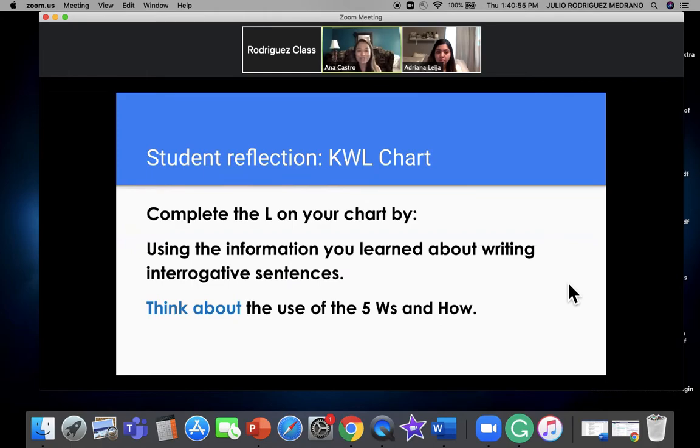Alrighty, so we're going to reflect on our KWL charts and complete the learning part on our chart by using the information we learned about the 5 W's and interrogative sentences. So think about how you would use the 5 W's and how. Can somebody give me a quick sentence on something they would write on their learning part? How to use the 5 W's? Okay. You use them in a question. Yes.